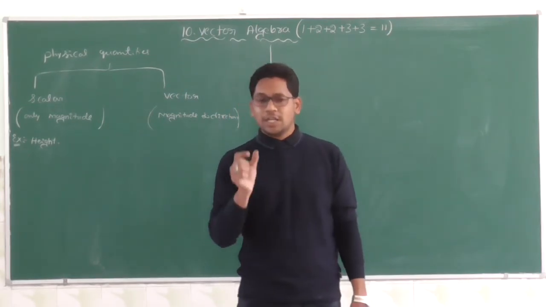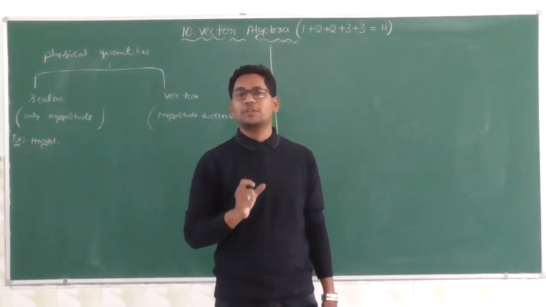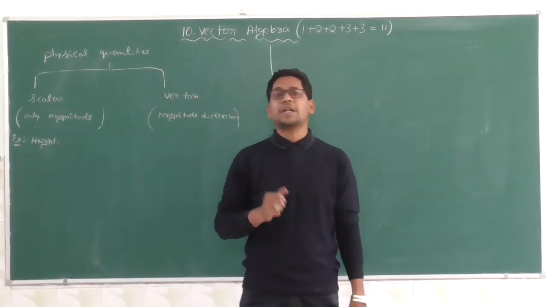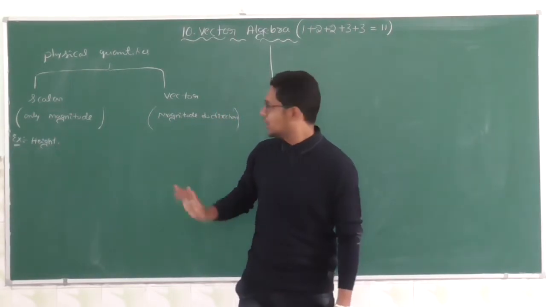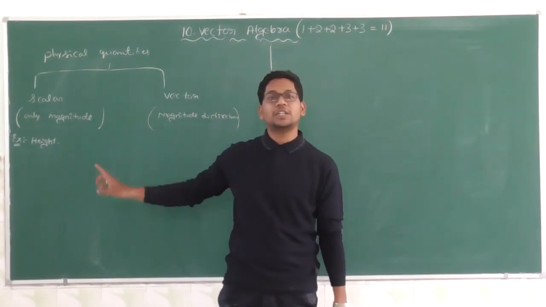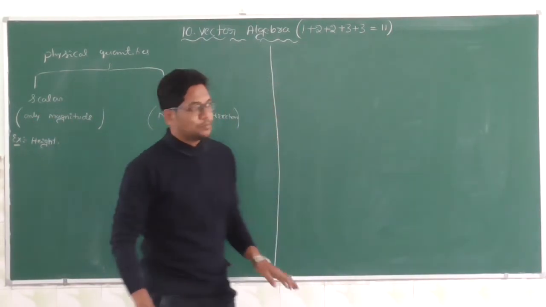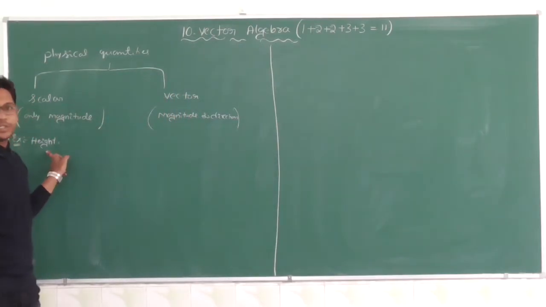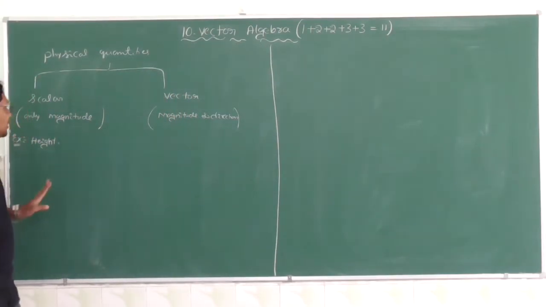That is a magnitude. Therefore, height is an example of a scalar because it has magnitude only. There is no direction for height.